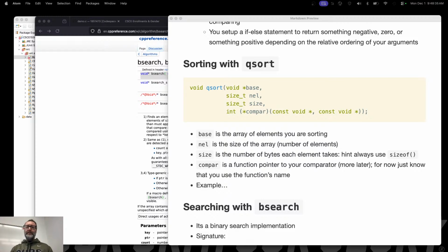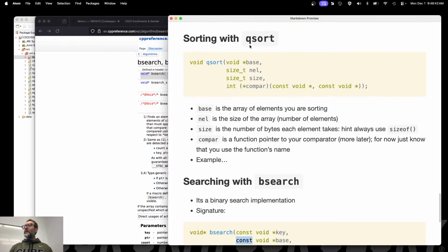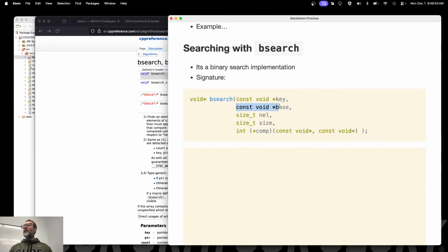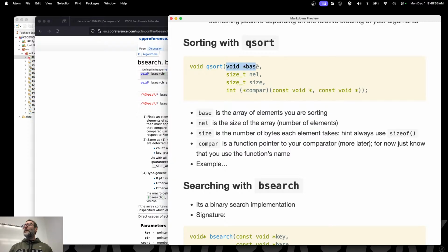Let me say that this is C. There we go. That's going to look better. Okay. All right, what's the difference though? Well, there's one difference right there. With qsort, was the array designated as const? Nope. It is const down here. Why do we have that difference? Why is it not const up here with qsort?